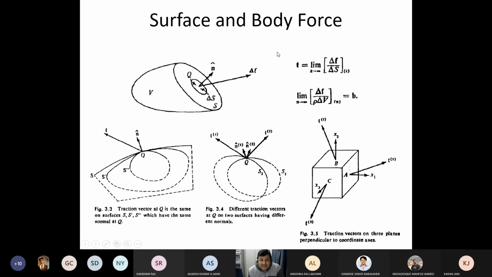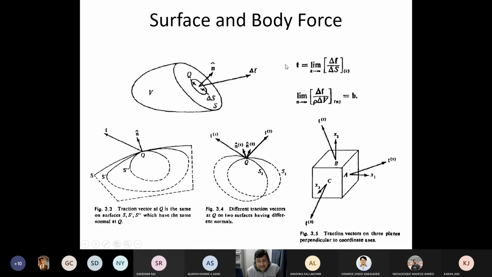But if you look at this particular cartoon, it will be much clearer. If you have a surface, and you apply any force delta F in any arbitrary direction, where n is the normal to the differential surface delta S. So you have applied this delta F in an arbitrary direction on the surface delta S, which has a normal n.